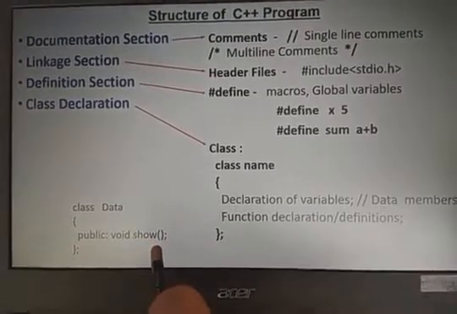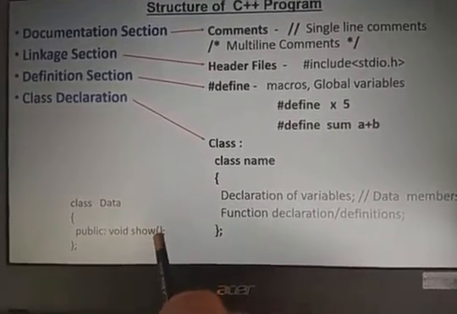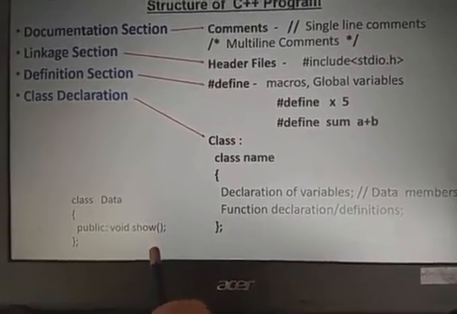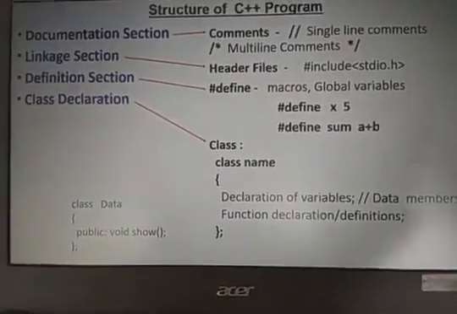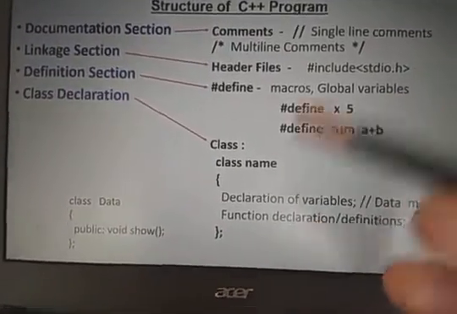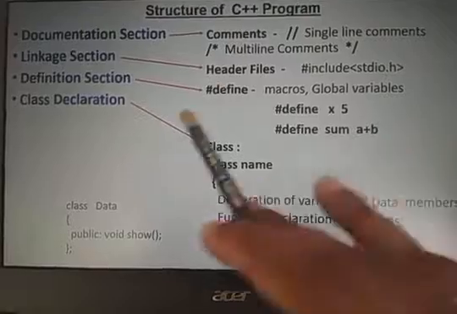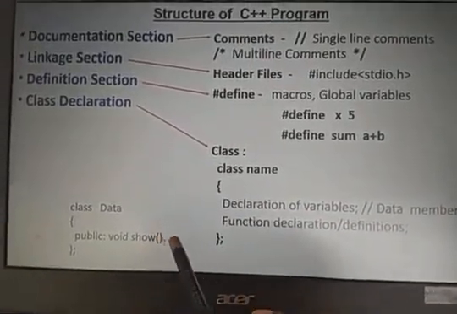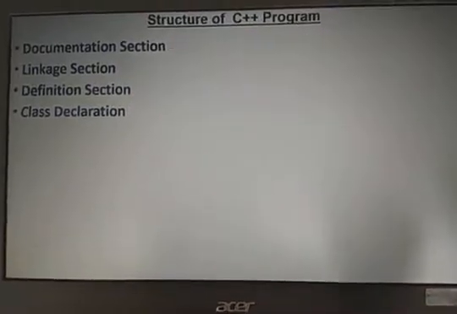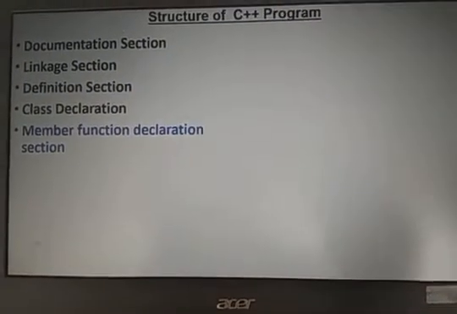Here I declare one function in the class. I want to write the functionality of this. We can write it here also. I will explain that in the next class: how to create a class, how to create a member function, how to create objects, everything I will explain in the next class. But in the structure of the C++ program, I explain how to create this function definition. I want to write it now. Then we can go for the member function definition.